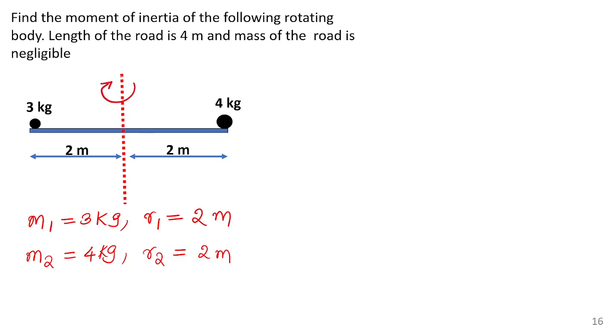So the moment of inertia about this axis I am going to find out. Moment of inertia is given by the formula m1 r1 square plus m2 r2 square. If more masses, m3 r3 square, etc. But only 2 point masses are there in the system.